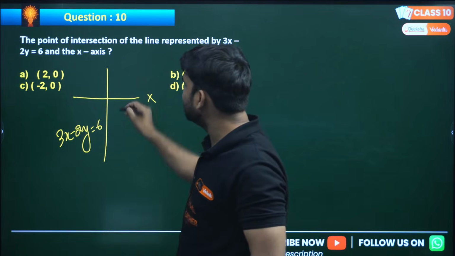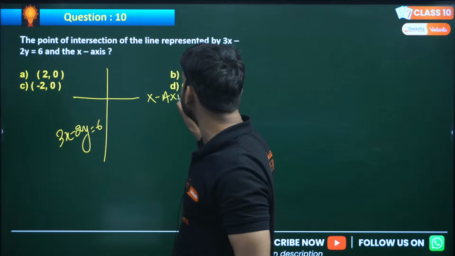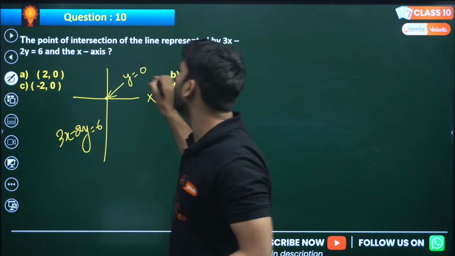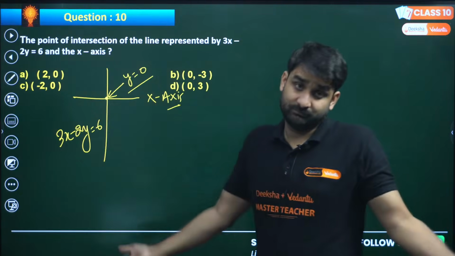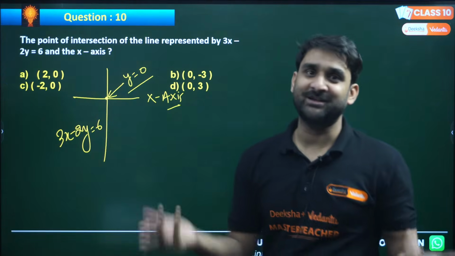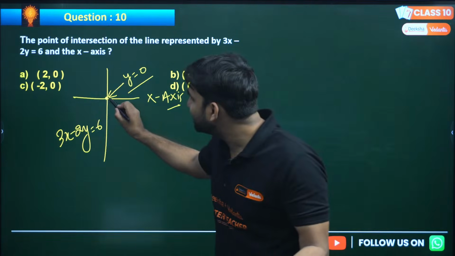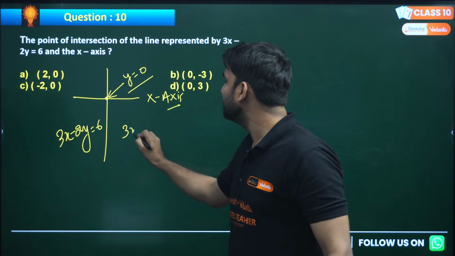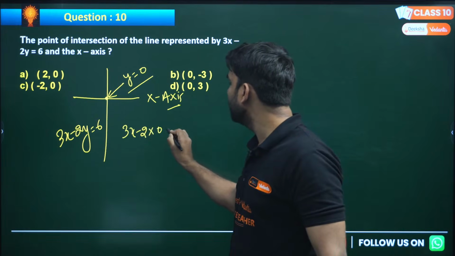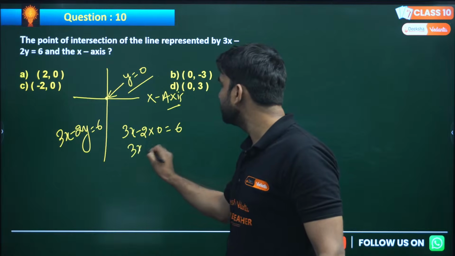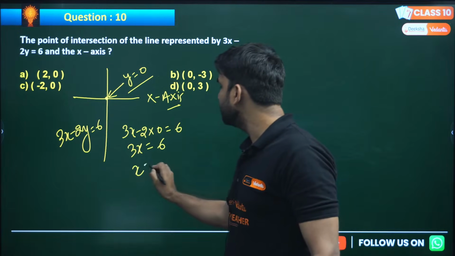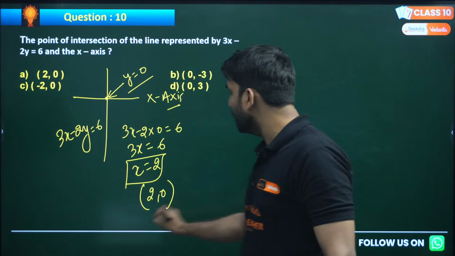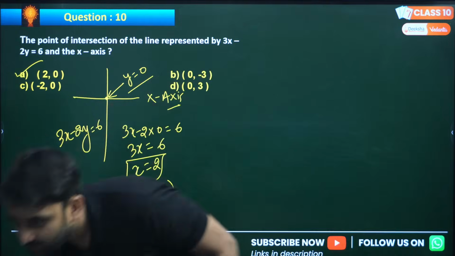My dear, if this line is intersected by x-axis, so at this point, which coordinate will be 0? Y coordinate will be 0. Yes, because that line is intersected by x-axis. So on x-axis, y is always 0. Now put y here 0. So 3x minus 2 into 0 is equals to 6. So 3x, 2 into 0 will be 0. So x is equal to 2. So the coordinate will be what? 2, 0. Who answered correct?